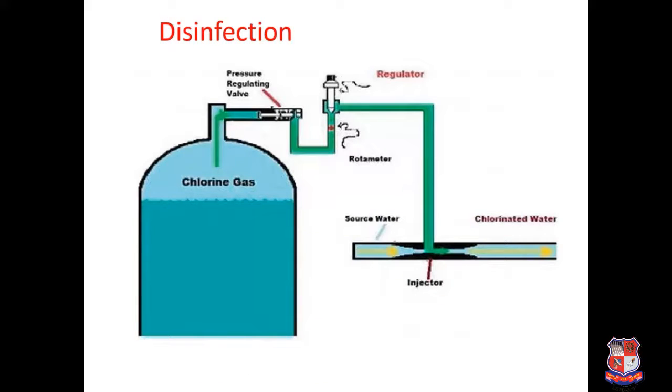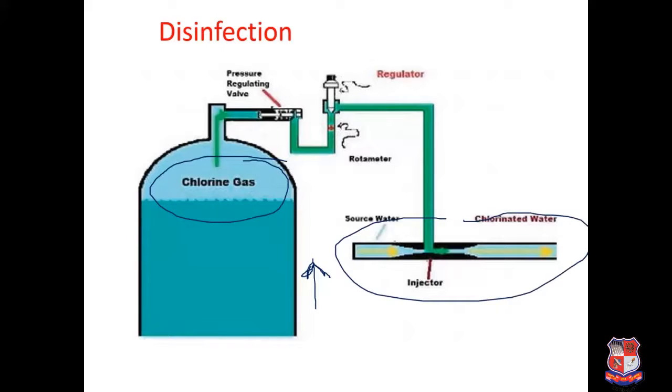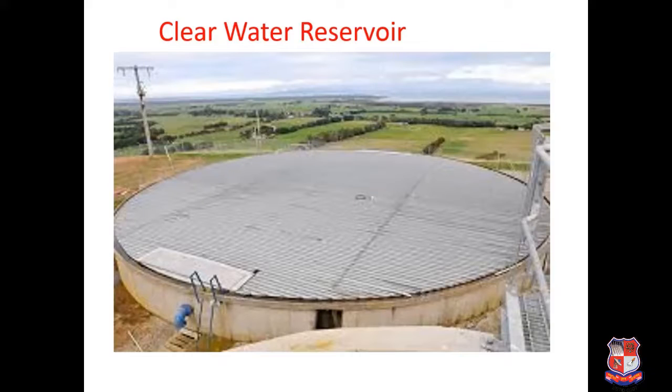Next is the disinfection process. This is a very important process. Chlorine gas, which is generally stored in bigger cylinders like this, is to be supplied to water in the clear water reservoir directly. By a pressure regulating valve, the pressure is regulated, and it has to be supplied, and this chlorinated water is generally stored in a clear water reservoir. So this is the figure of the clear water reservoir.